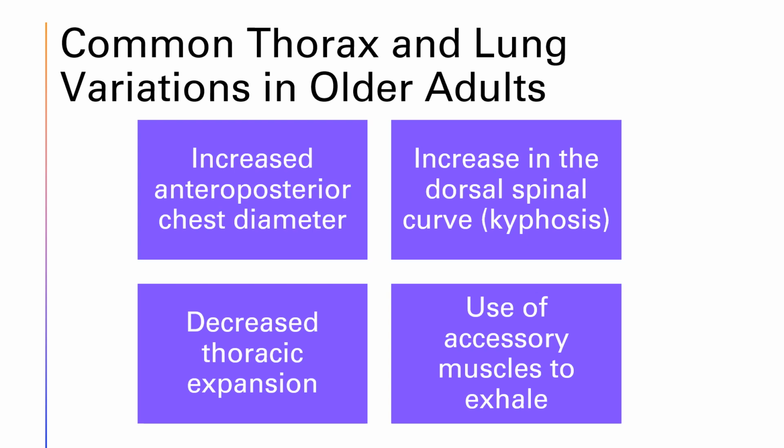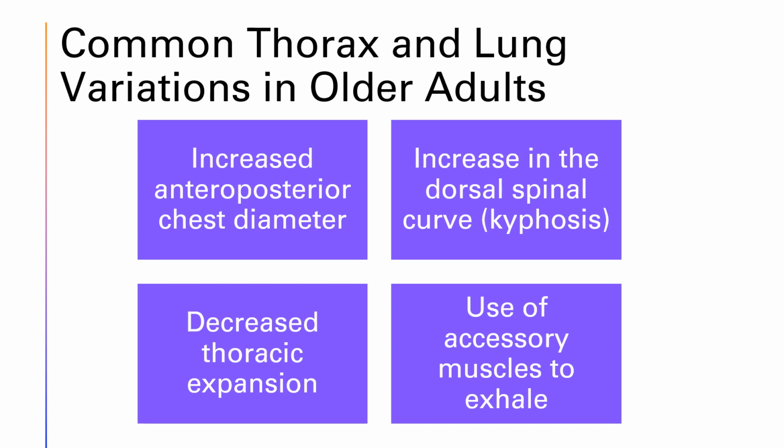Since Block 1 focuses on adults and older adults, it's important we discuss some thorax and lung changes that are common in older adults. First, it's common for older adults to have wider, more barrel chest-like shaped chests. We call this increased anterior-posterior diameter. They also have more curved spines, or kyphosis, where they bend over more from the top of their back, almost hunchback-like. This can affect how well they breathe.